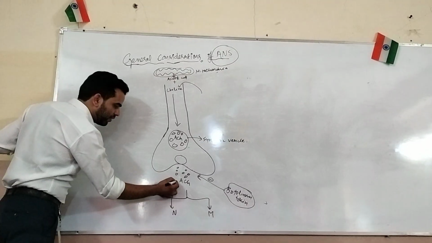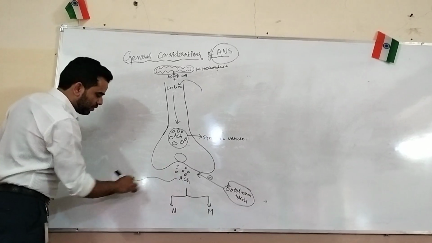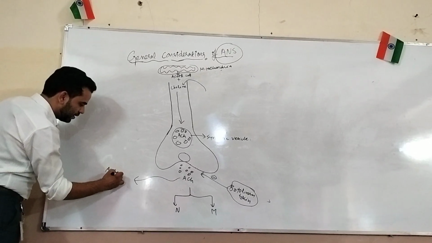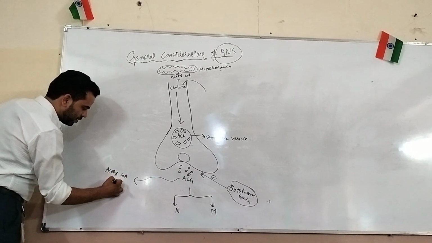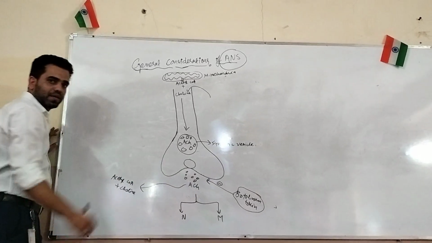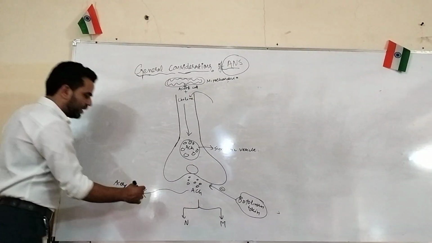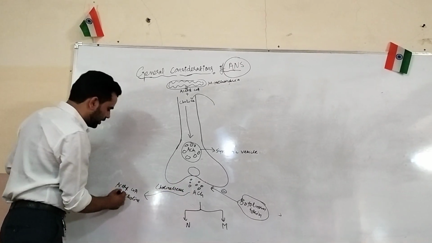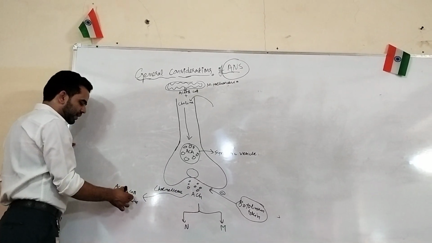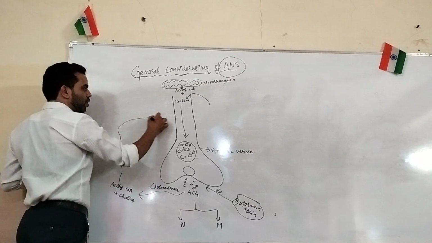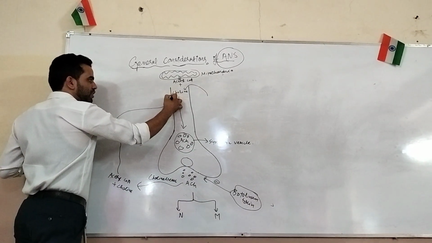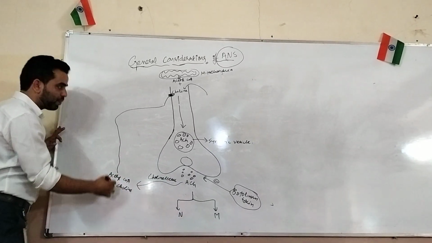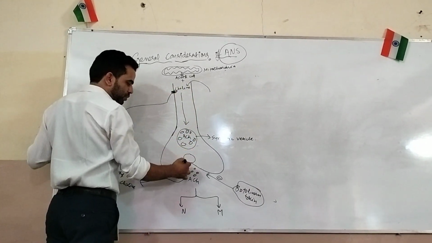The extra acetylcholine, where will it go? It will be converted to acetyl coenzyme A plus choline by cholinesterase. Okay, there is an enzyme called cholinesterase, which converts it into acetyl coenzyme A plus choline. Then this acetyl coenzyme A plus choline will go back by a transporter. There is a presence of a transporter here. That transporter will take the acetyl coenzyme A plus choline back. Then again this process will continue.